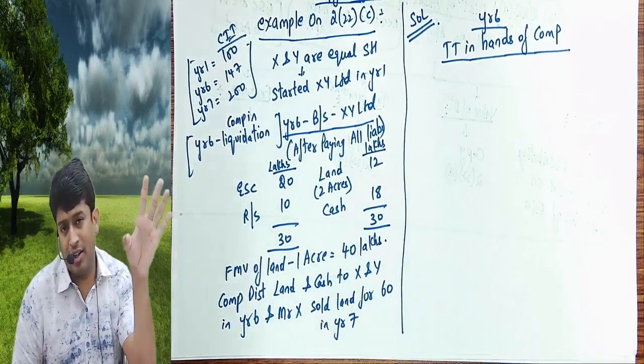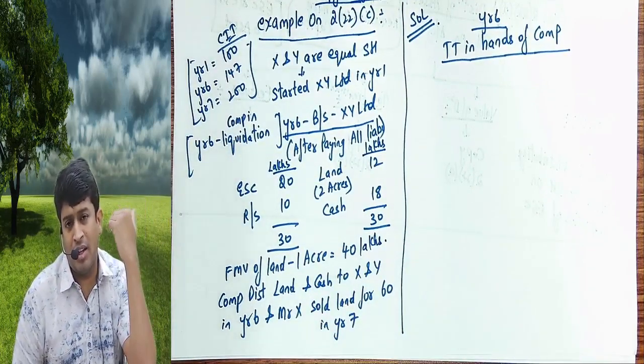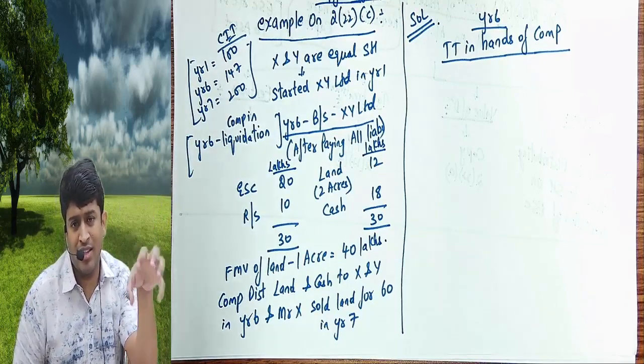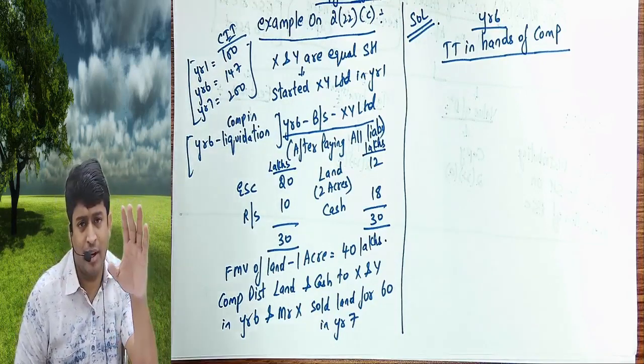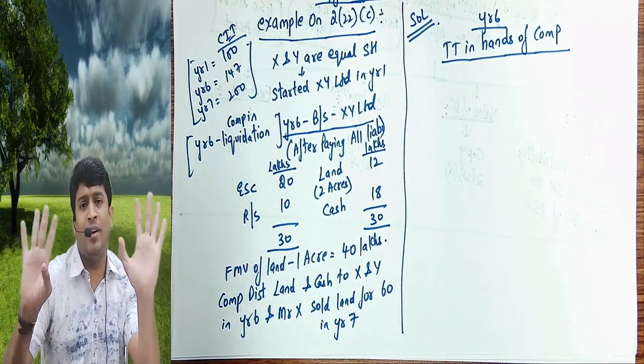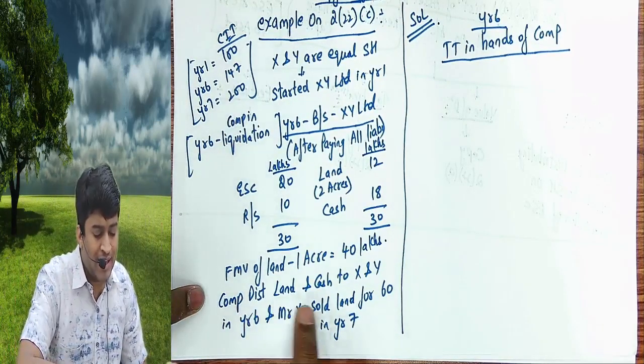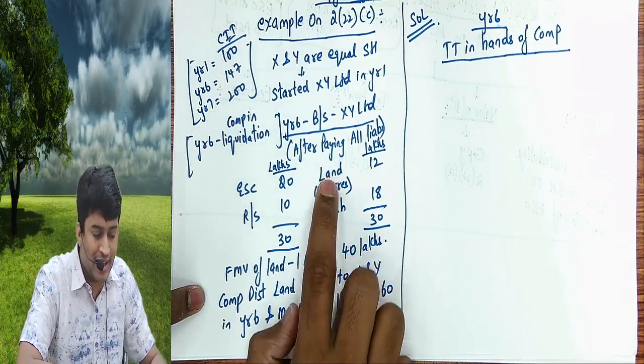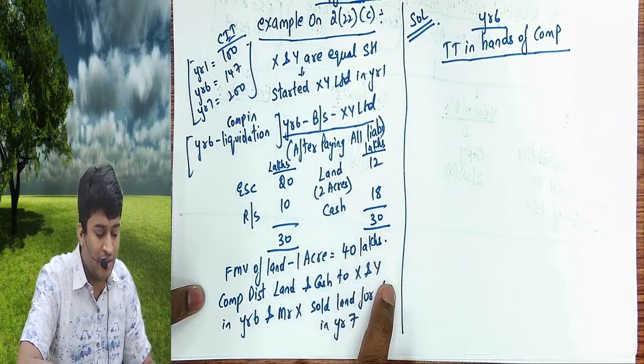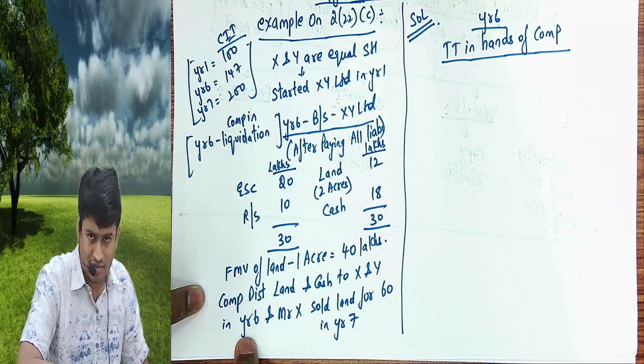Company is into liquidation. Company has paid all the outside liabilities. These are the only assets remaining now, no outside liability. This will be given to the shareholders. Company will distribute land and cash to X and Y in year 6.